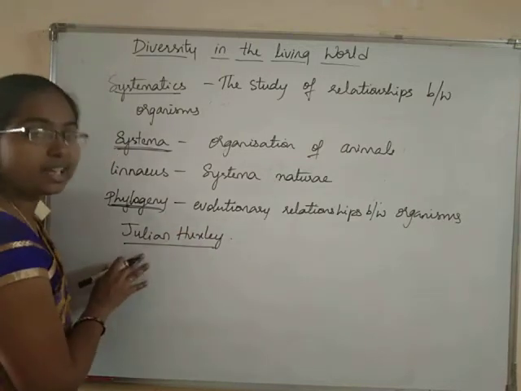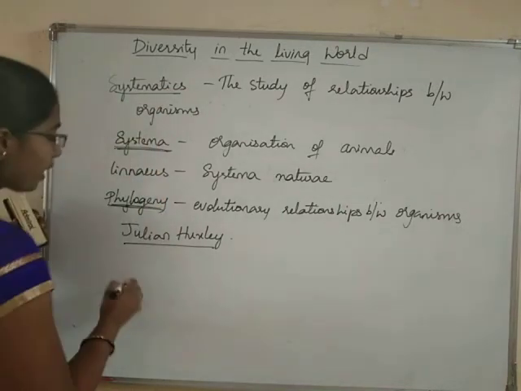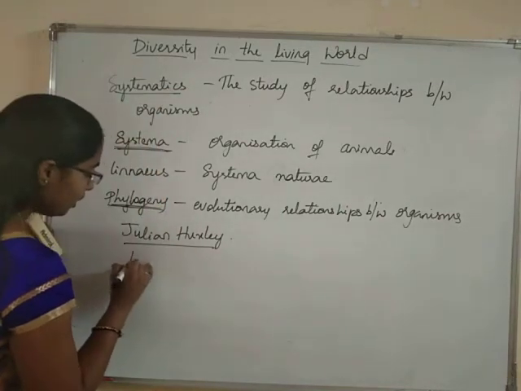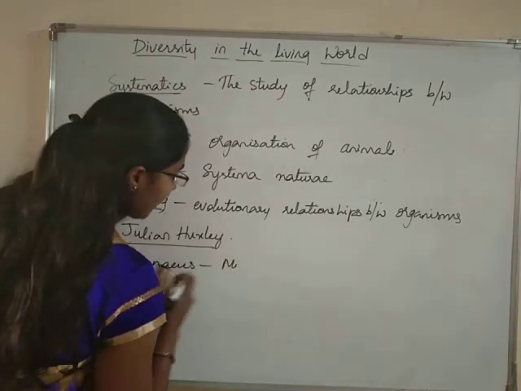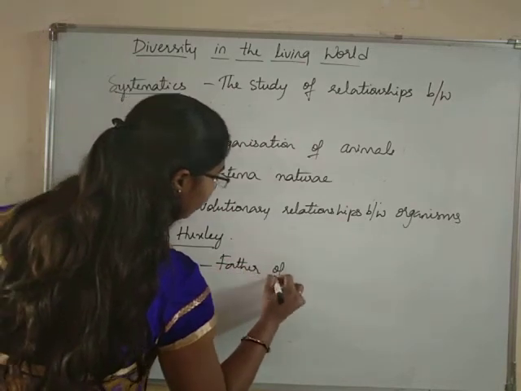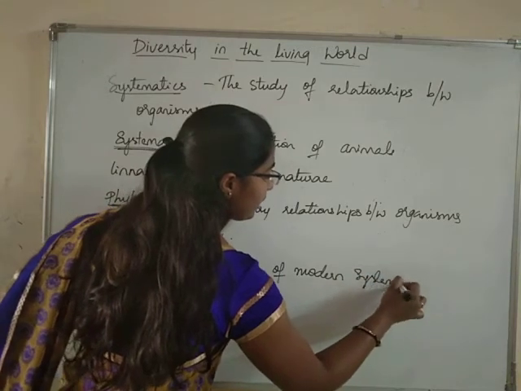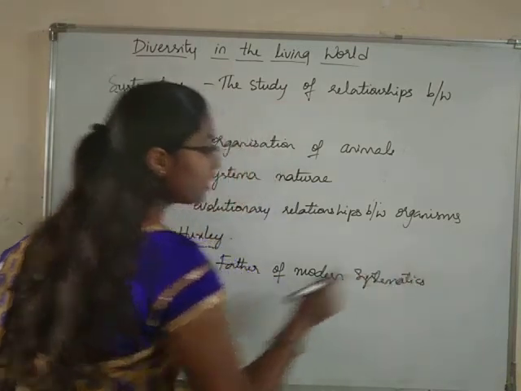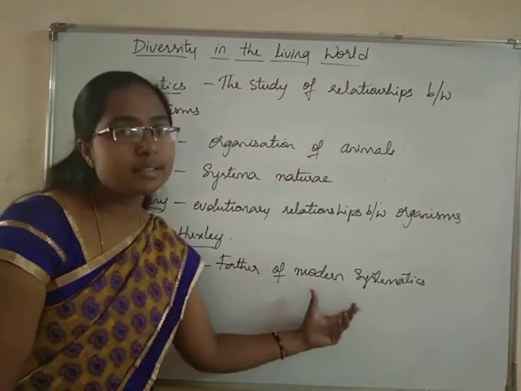Okay, and Carolus Linnaeus is called the father of modern systematics.